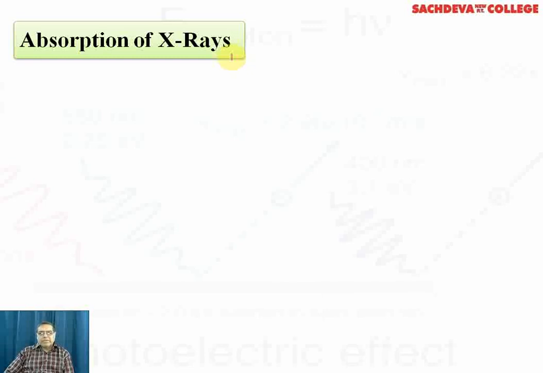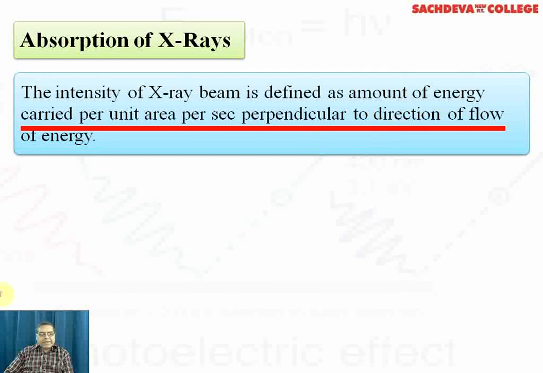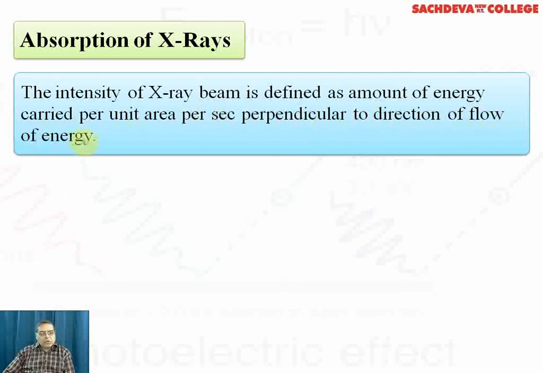About thickness, the formula will be mu is equal to 2.303 log I naught over I base 10, divided by x. X means thickness, and I naught over I will obviously be greater than 1. The intensity of an X-ray beam is defined as the amount of energy carried per unit area per second perpendicular to the direction of flow of energy. More elaborately, the linear absorption coefficient is the amount of energy absorbed per unit thickness of the plate.